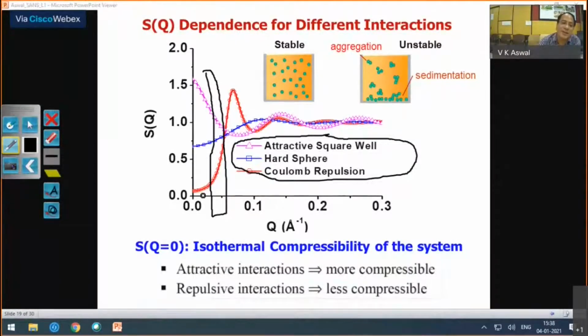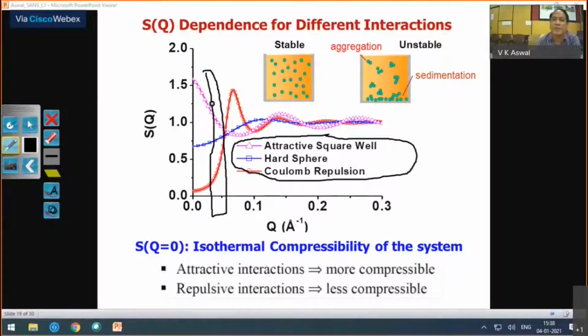So when you have a repulsive system, it is difficult to compress, which means their isothermal compressivity will be low. And when the system becomes attractive, then it is easier to compress, so your S of Q at Q equal to 0 contribution will increase. And from that, you can come to know when your system is going from repulsive to attractive.